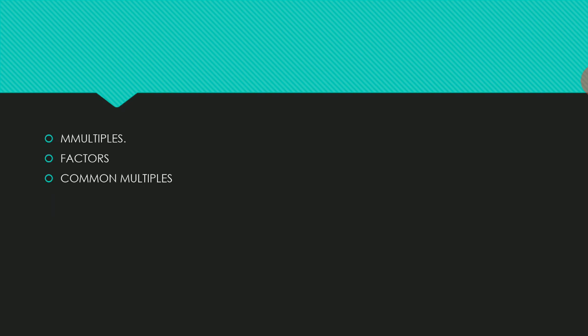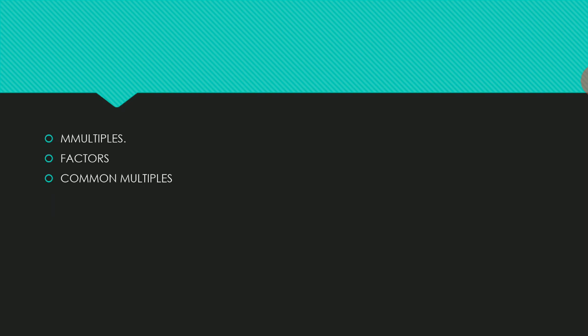Next, we go to common multiples. When the multiples of two or more numbers contain a common number, such numbers are called common multiples. When two or more numbers are multiplied, we get some common number; that we call a common multiple. Best example: 2 threes are 6. 3 twos are 6. Next, go to 4. 2 fours are 8.